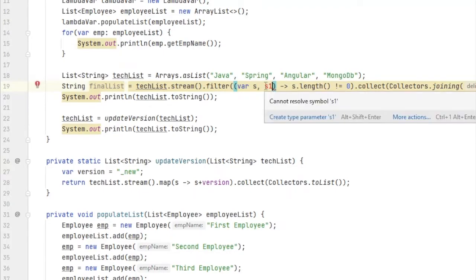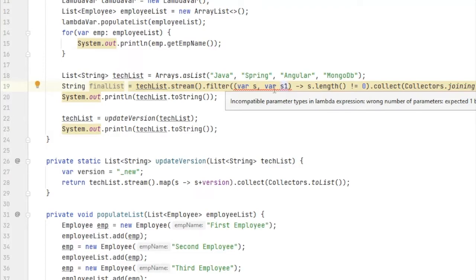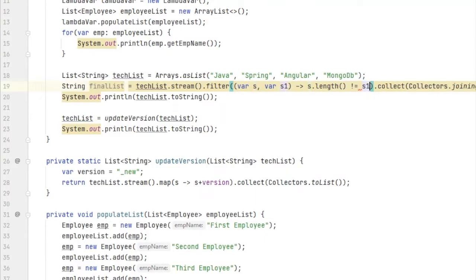If you are using var with the first one, you have to use var with the other one also. That is one thing you need to take care of. Right now it gives an error because of the method we are using in the filter. If I create the proper method, it will not give me an error.